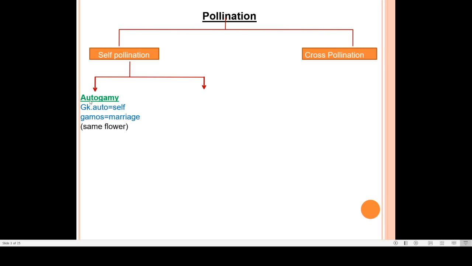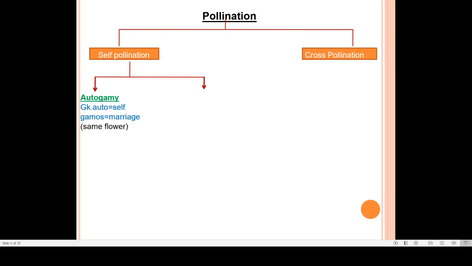And for autogamy, three conditions are required. When the flower opens to expose its organs, that is known as chasmogamy, and the flower is known as a chasmogamous flower. That means the flower opens and the pollen grains expose themselves.